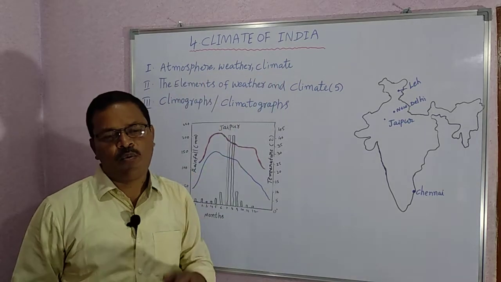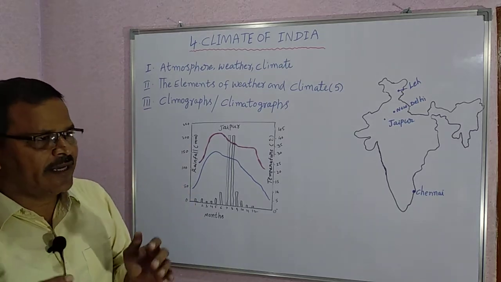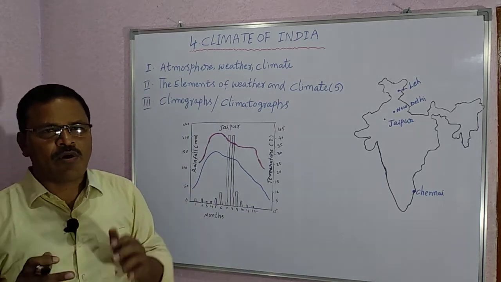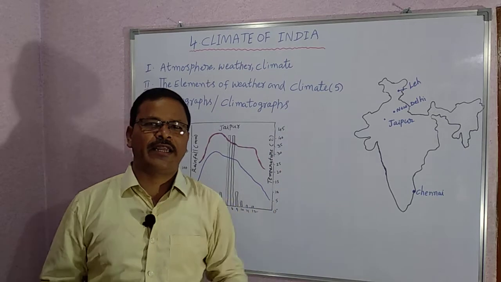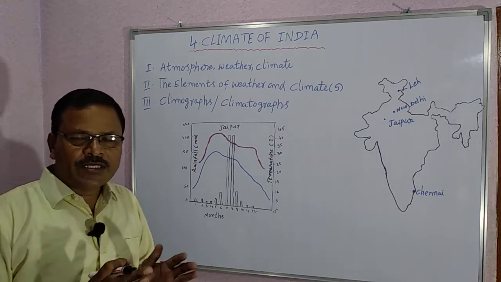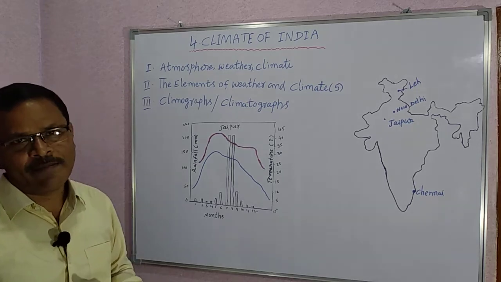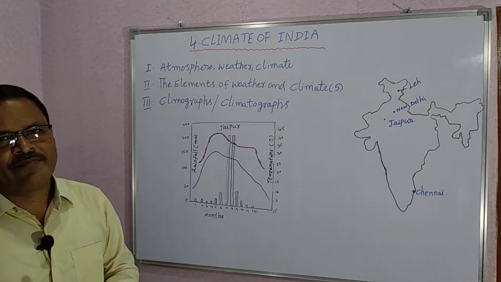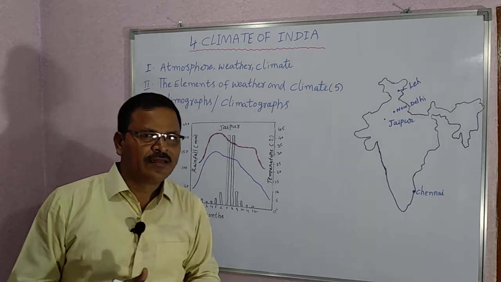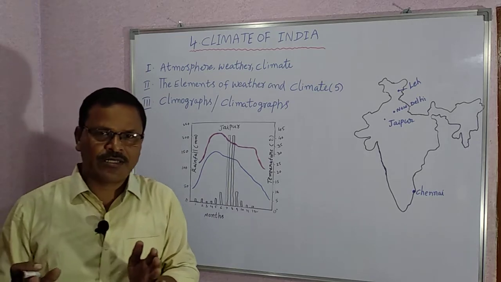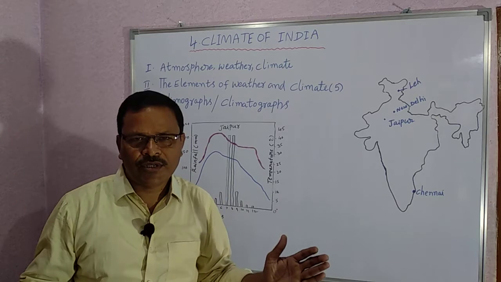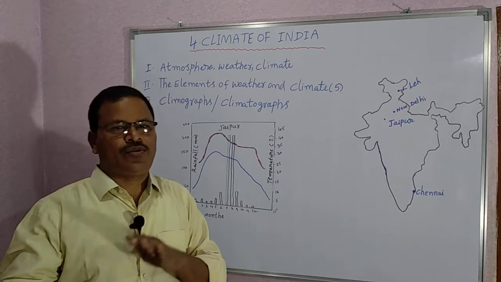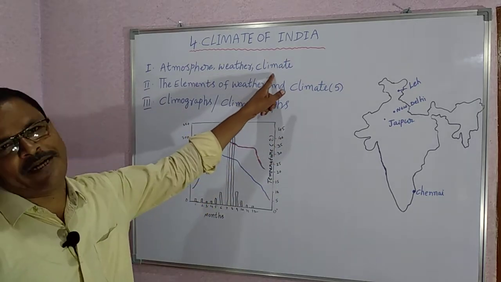Next, climate. What is the climate? A state of atmospheric conditions over a large area that follows a similar general pattern for 30 years or above is called climate.